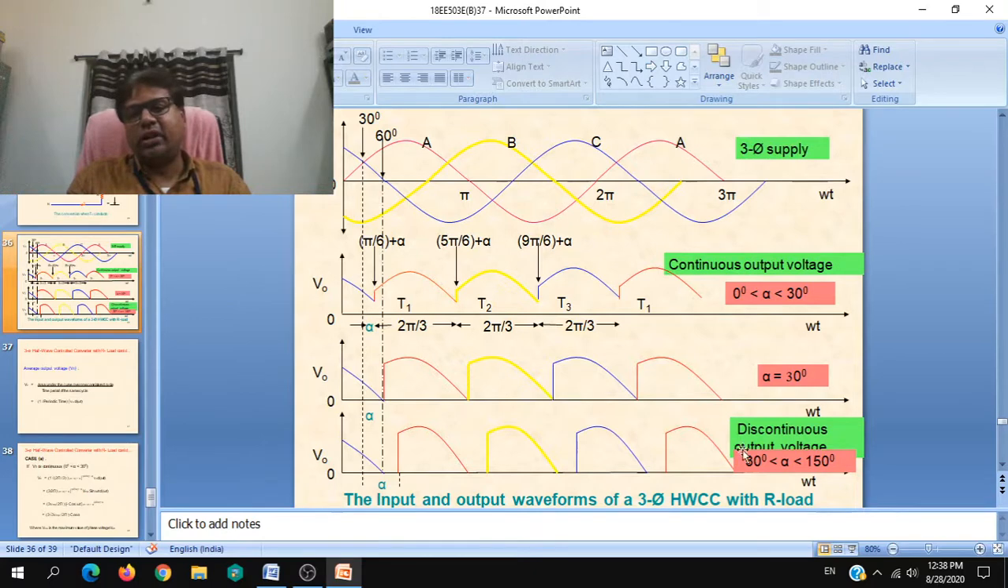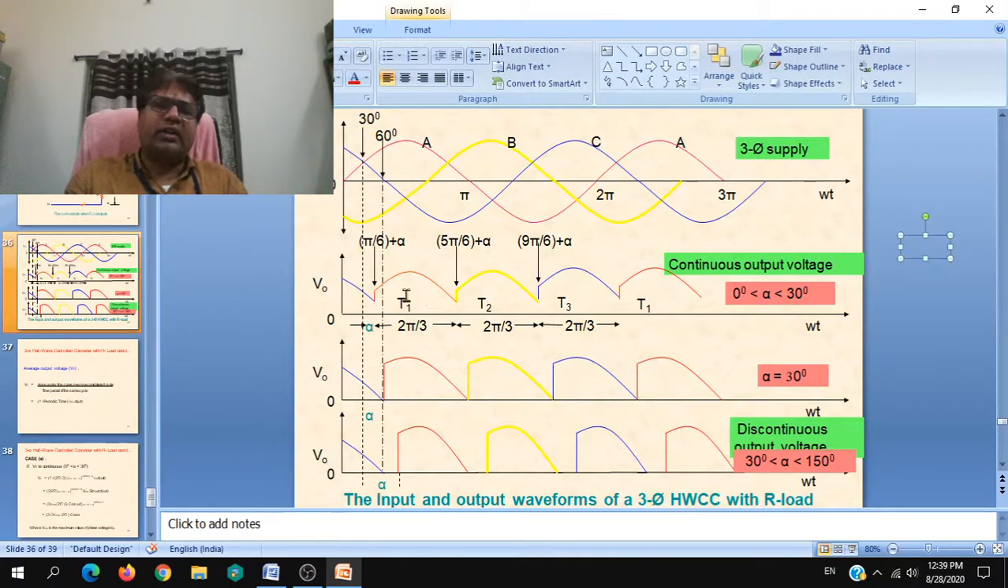Likewise, you can go on increasing the firing angle, with alpha from 0 to 150 degrees. So the total firing angle will be 30 plus 150, that is 180 degrees. Up to that it will be conversion or rectification operation. If it is increased more than that, it becomes inversion operation. That you have to understand. But for this, you will be following only up to 150 degrees. You will not be doing any inversion operation. So that is how it appears.